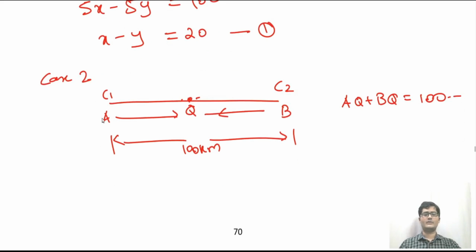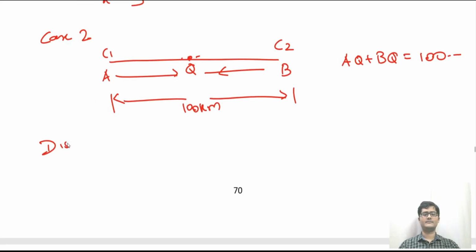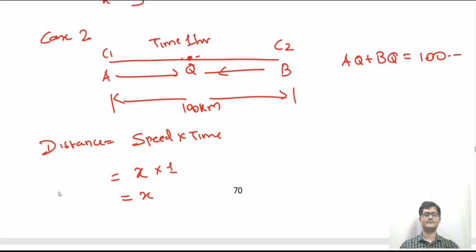Okay, so now same formula, distance is equals to speed into time. Speed for car 1 I have taken x kilometer per hour, and time they are taking is 1 hour. So x into 1, that is x.